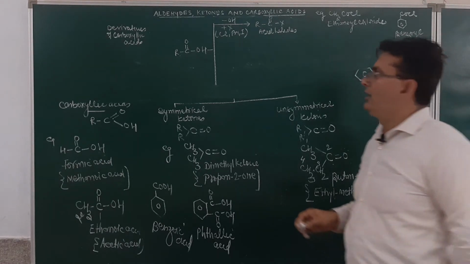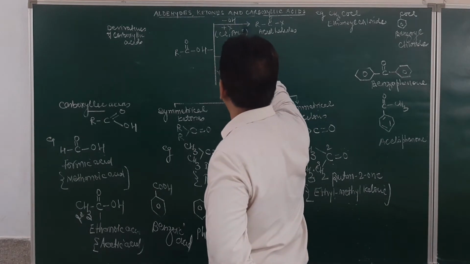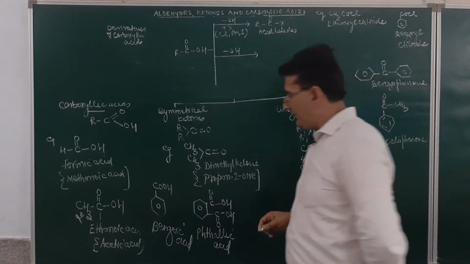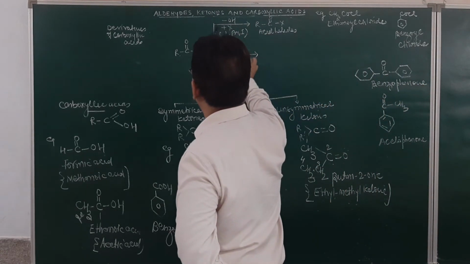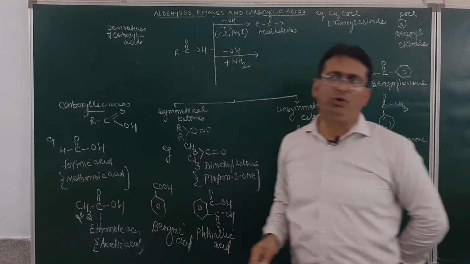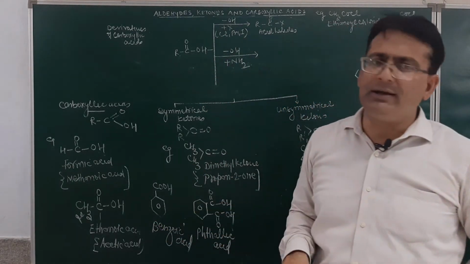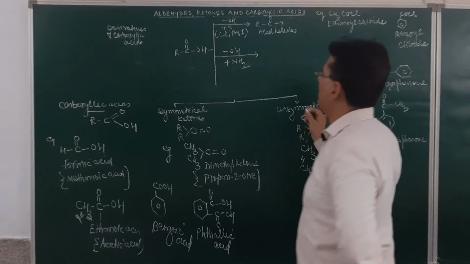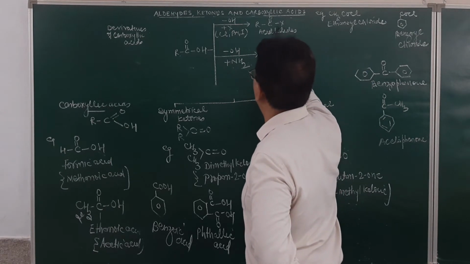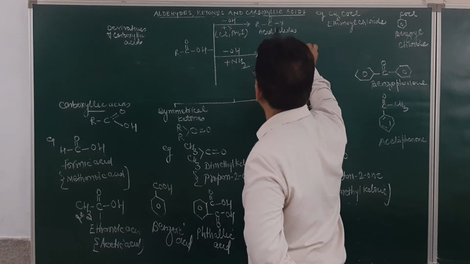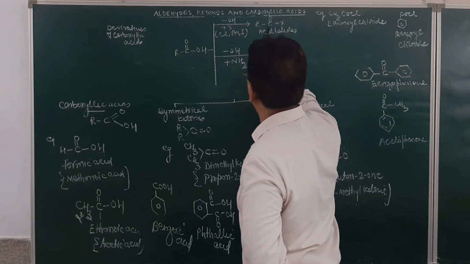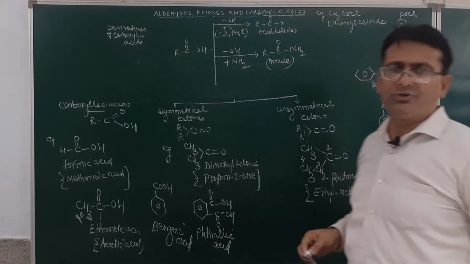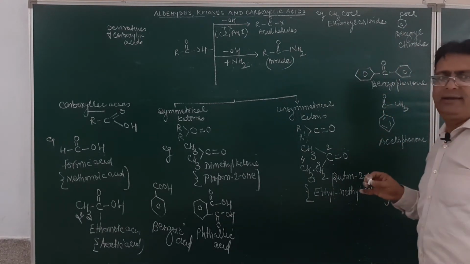Am I clear? Now, from carboxylic acid, if you remove the OH group and substitute it by an NH2 group, indirectly these are part of the syllabus. Although in the books it is not discussed separately, we will be studying the chemistry in a manner so that this will automatically become a part of the syllabus. And this will be amide, R, C double bond O and then NH2. This over here will be called an amide. So when we discuss this chapter in detail, you will definitely come across these oyl halides and amides.